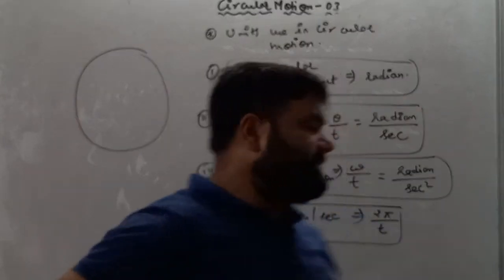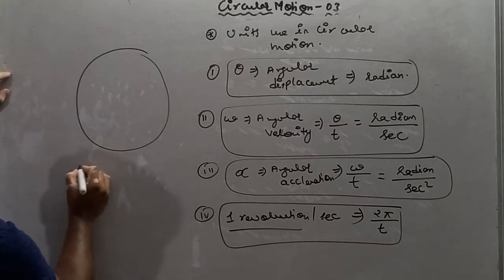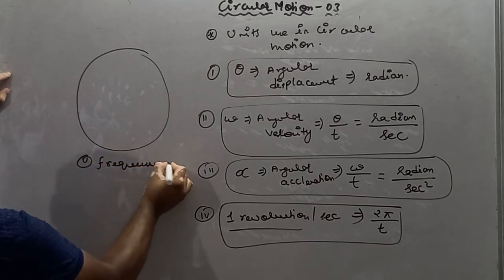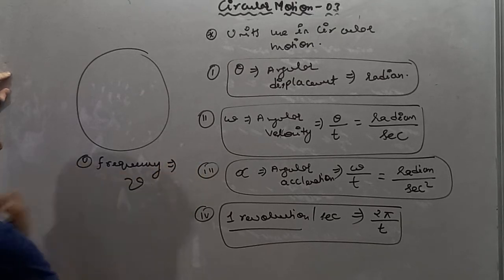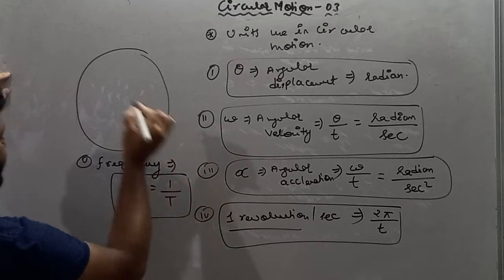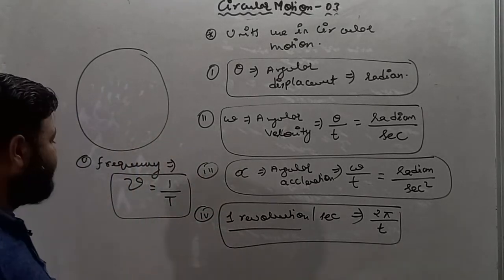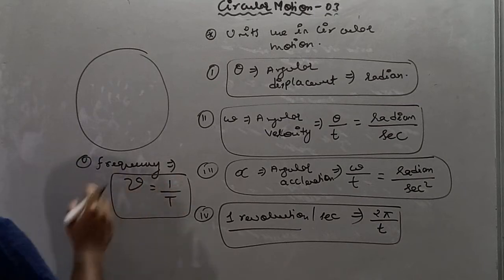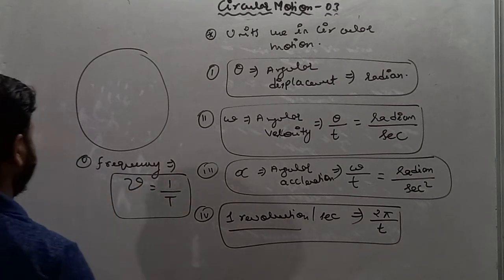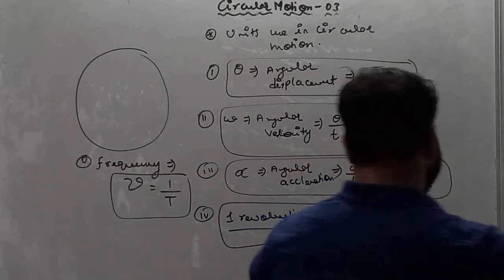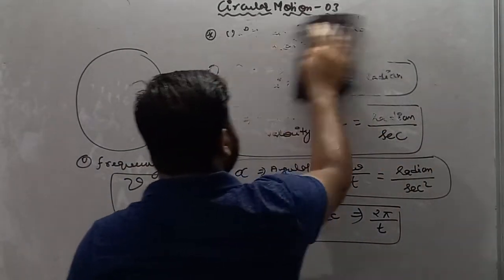There is one more term called frequency. Fifth is frequency. Frequency is represented by nu and it is the reciprocal of time period. Remember this thing, frequency is nothing but the reciprocal of time period. And if I am talking about time period, my dear student, let's move forward.